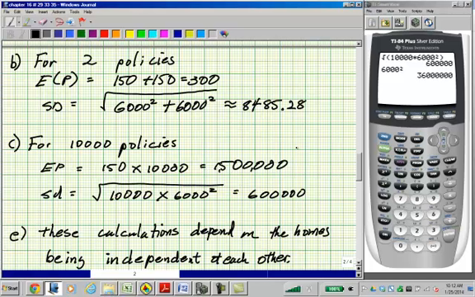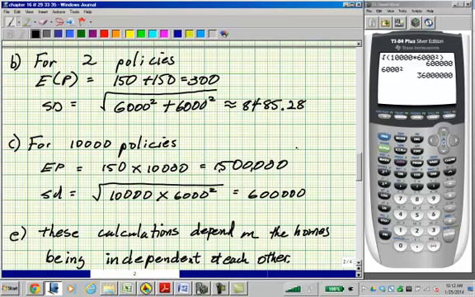Okay, now what is the expected profit and standard deviation for 2 policies? 150 plus 150 is 300. What's the standard deviation for two policies? It's the square root of the sum of the variances. So the square root of 6,000 squared plus 6,000 squared, which is $8,485.28, approximately.